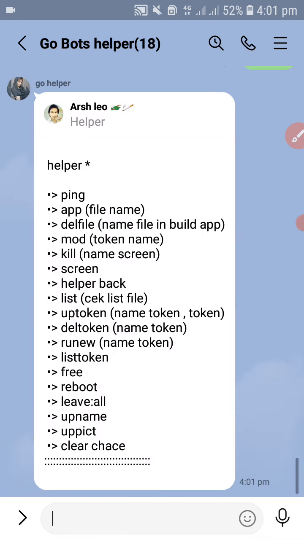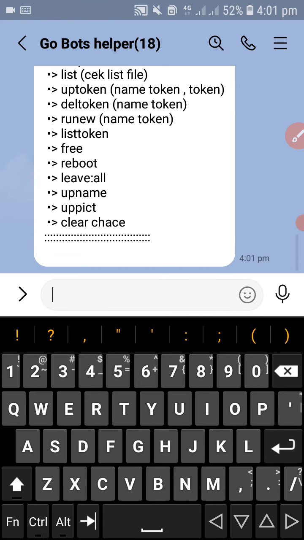This is a helper file. Golang boots you can create and login from helper. Here the helper shows you some commands. If you want to login new boots, you have a primary token per login already, you know about that.